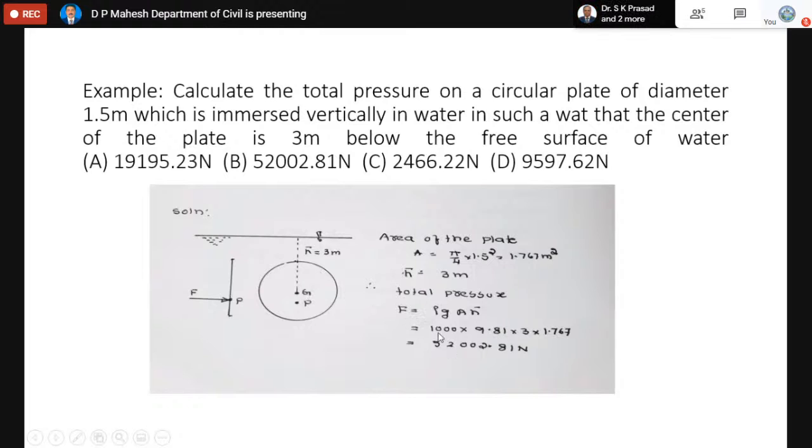Just substitute in the formula rho g A h bar. h bar is given in the problem itself. The diameter is known, so you can find A. Then F equals rho g A h bar. When you substitute, you will get F equals 52002.81. Your second answer is the correct answer. Only thing is you have to carefully calculate the area and use the formula correctly.